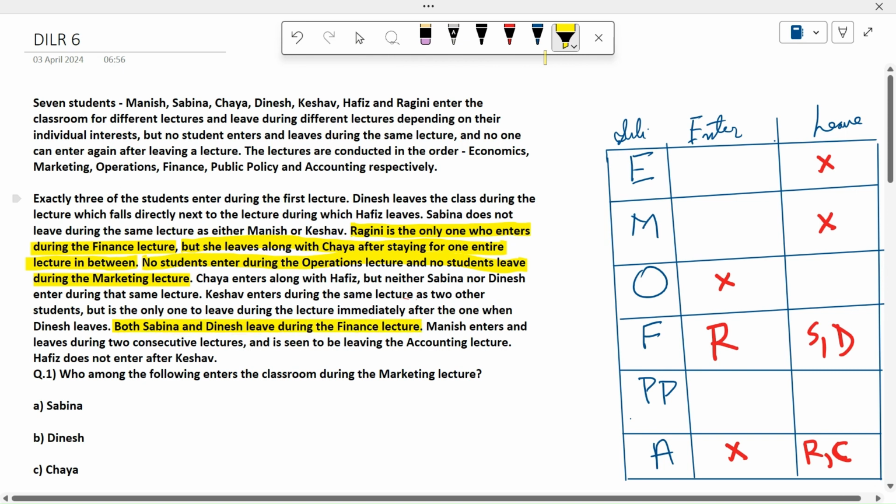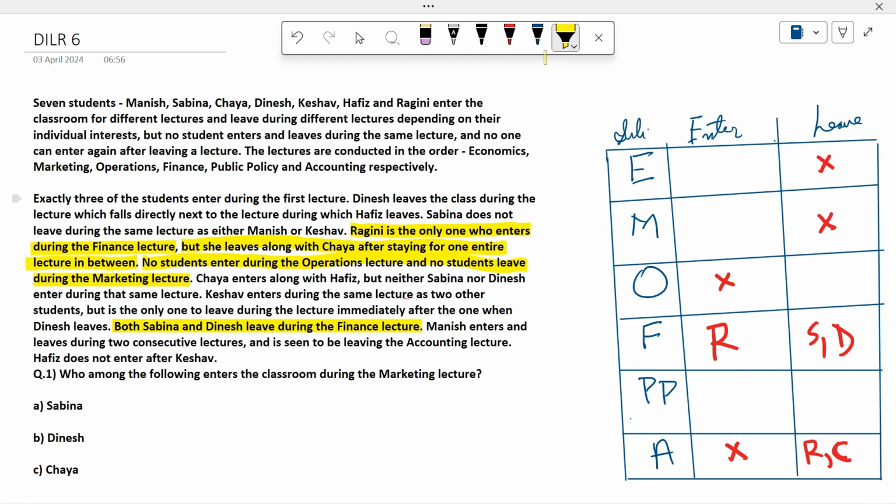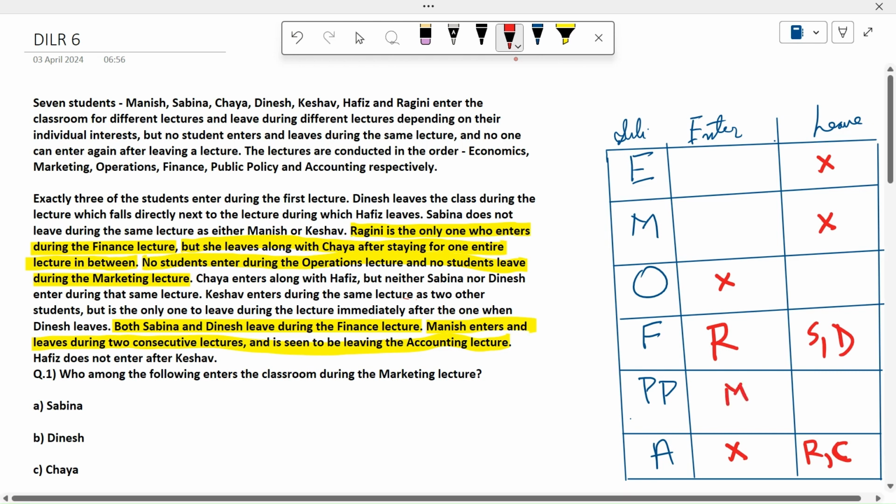Manish enters and leaves during two consecutive lectures. So Manish will enter and leave in consecutive lectures, and he is seen leaving the accounting lecture. Okay, so now we can plot this. If he is leaving in the accounting lecture, then he will enter in the PP lecture. So he will enter in this lecture and leave in this lecture.